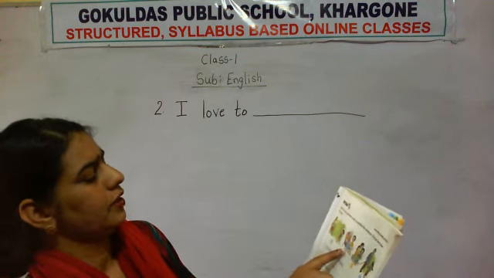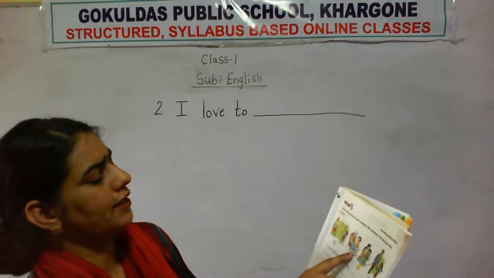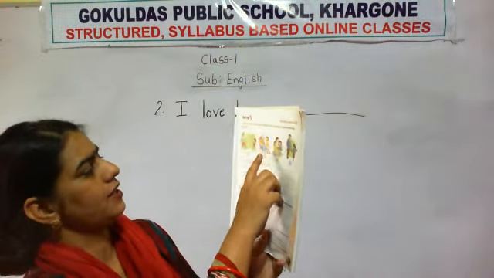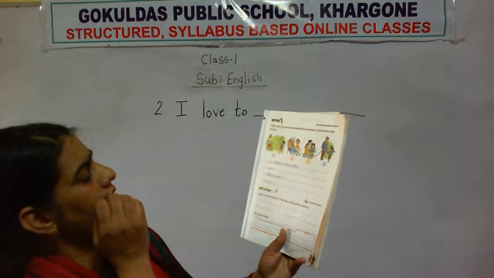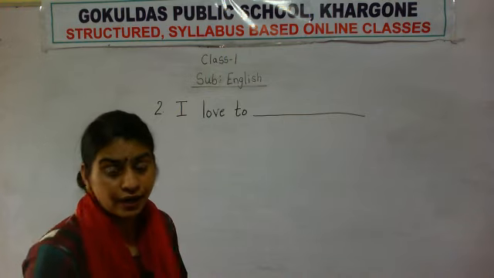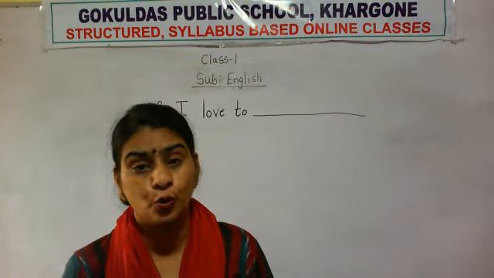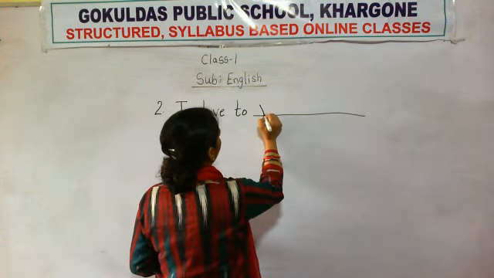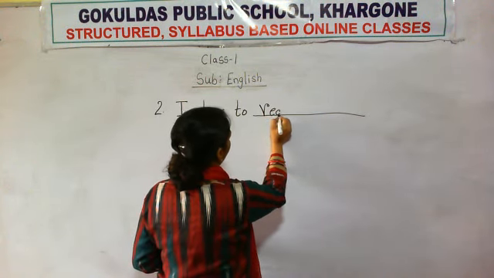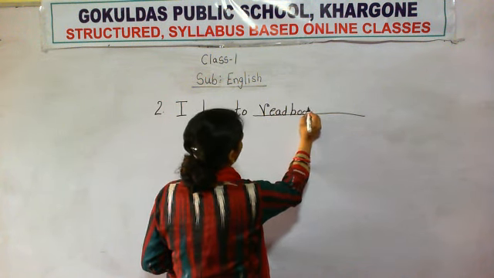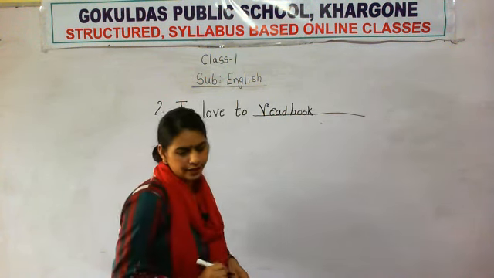Okay. क्या कर रहा है बच्चा? अपनी दादी माँ के साथ क्या कर रहा है वो? बुक पढ़ रहा है ना, अपनी दादी माँ के साथ बुक पढ़ रहा है वो. So I love to read books. I love to, or you can write I love to listen story, or I love to read, R-E-A-D, read book. I love to read book. Okay, I love to read.